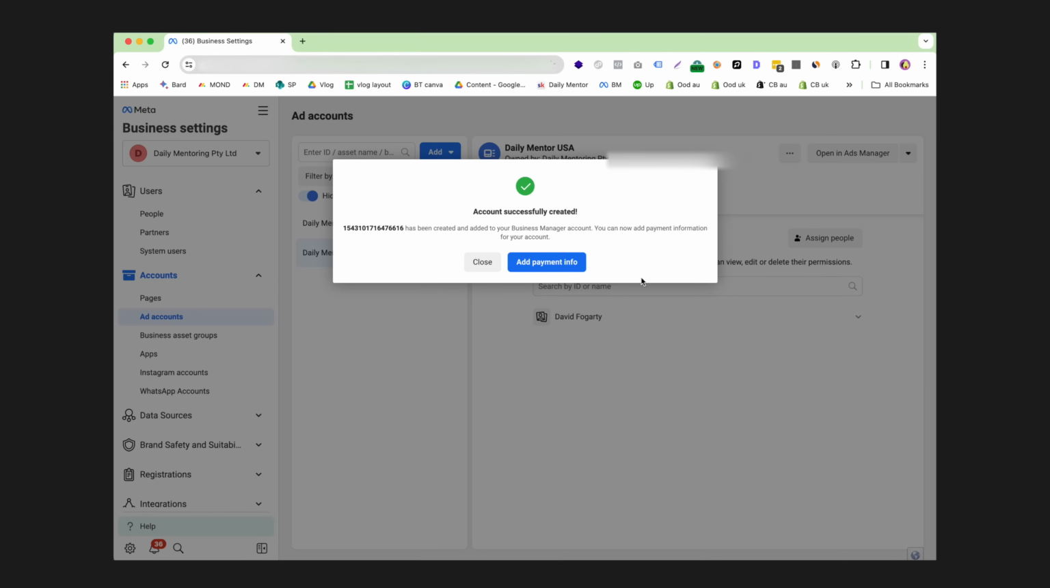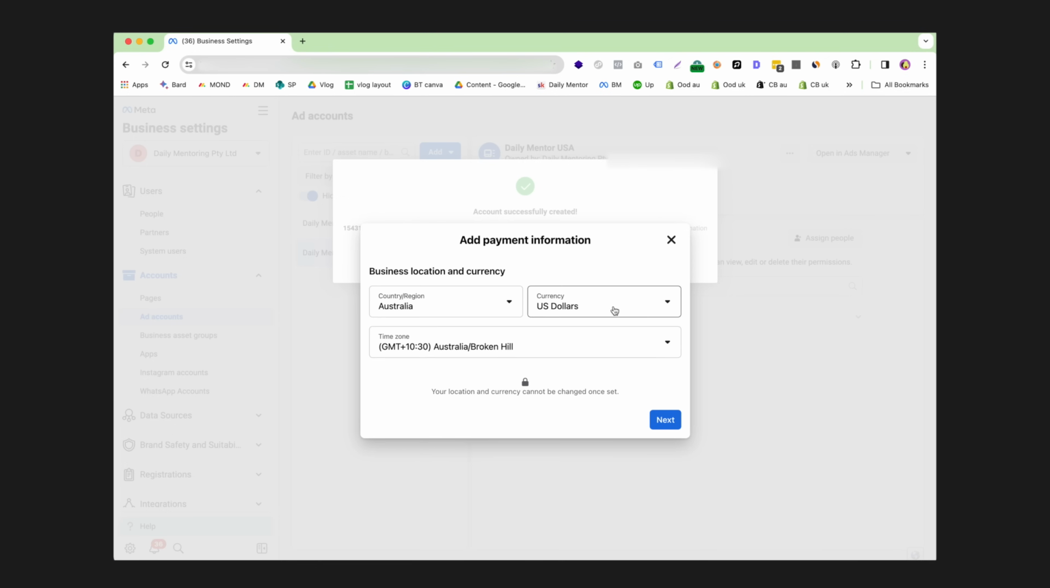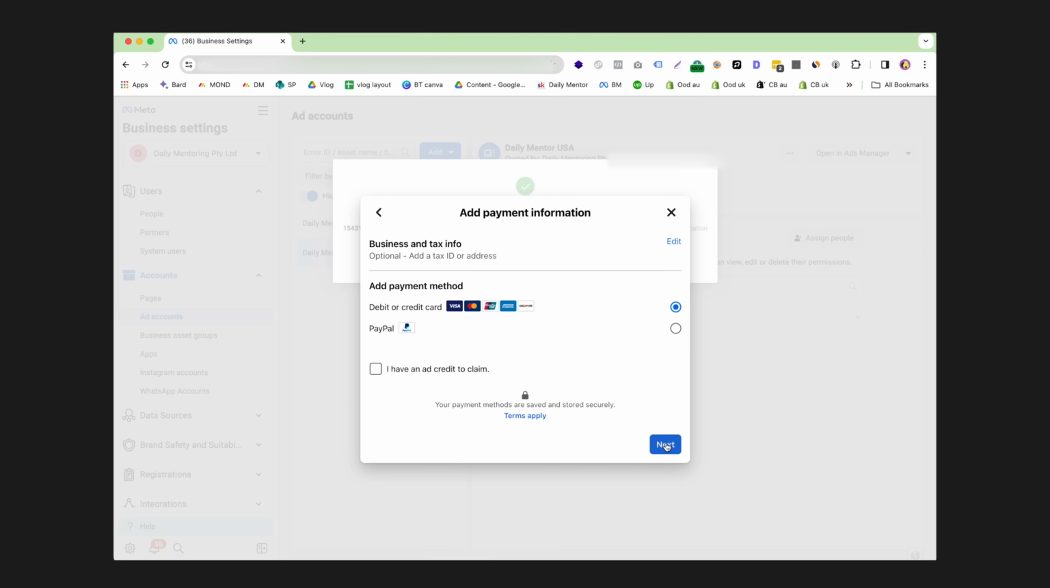You will then be prompted to click add payment info. This is really important. You can select the currency again that you plan to sell with, and it's really important that you can't actually change this once you set it up. So make sure that you do it correctly. One trap that I often see people make when setting up Facebook ad accounts is they don't take their time. And Facebook in the early stages will limit how many business managers you can create and how many ad accounts you can create. So really take your time. Simply add your credit card details, click save, and you should be ready to run ads.